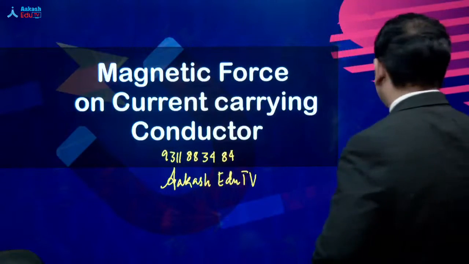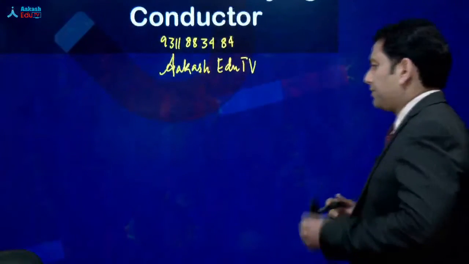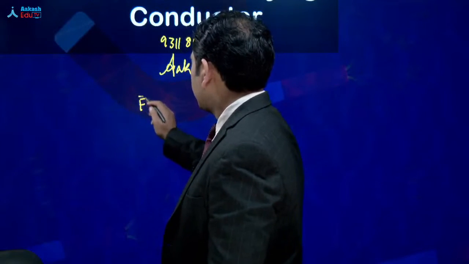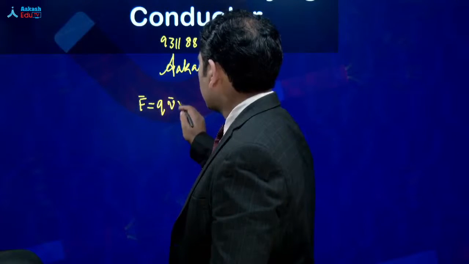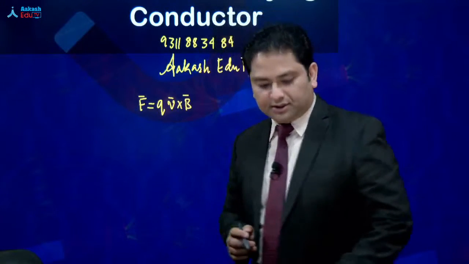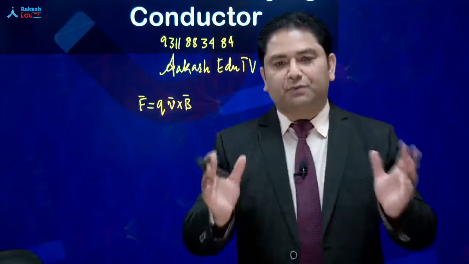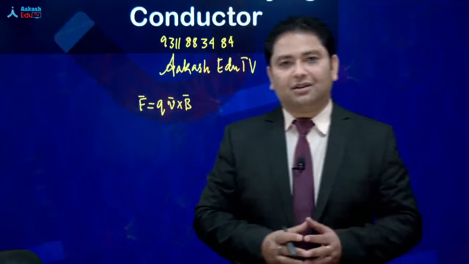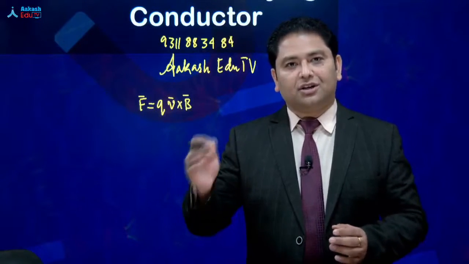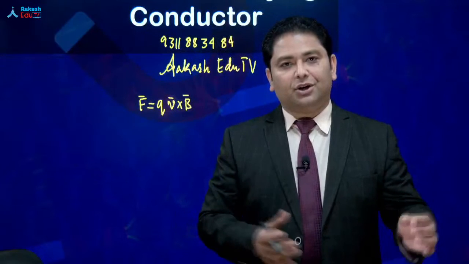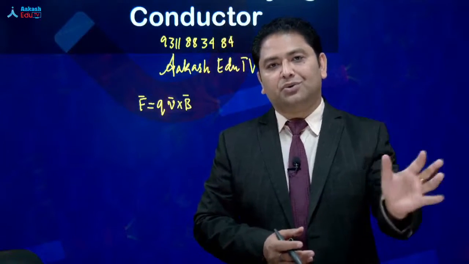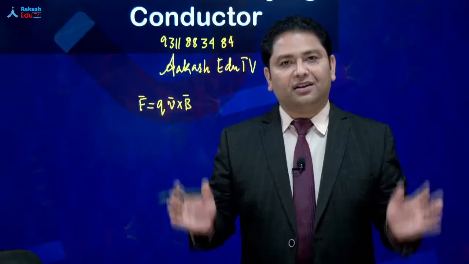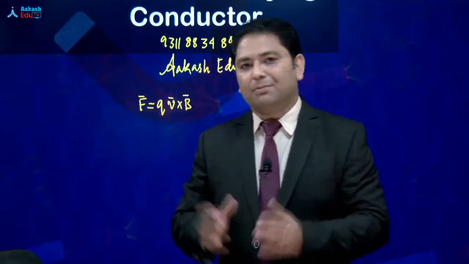Okay, and what was the discussion that we have done so far? कि अगर आपके पास एक charged particle है, then the force on that charged particle that is equals to Q V cross B. In other words, आप चाहते हैं आपका जो experimental charge है that should experience force, तो there is a little bit of condition, शर्त है, और वो condition है the charge should be moving. इसका मतलब you have to throw the charge, you have to kick the charge into the region of magnetic field. अगर charge rest में है, we know the charge is not going to experience any type of force.